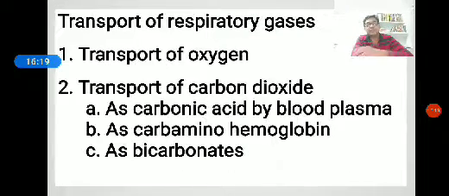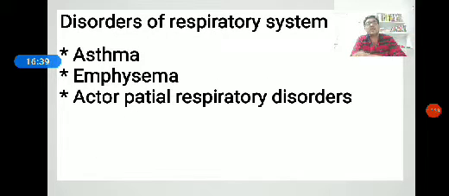Next, see the transportation of oxygen. Here there is only one way, by hemoglobin. The transportation of carbon dioxide is in three ways: as carbonic acid in blood plasma, as carbaminohemoglobin, and as bicarbonates.